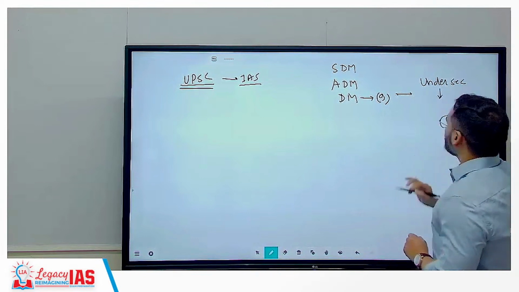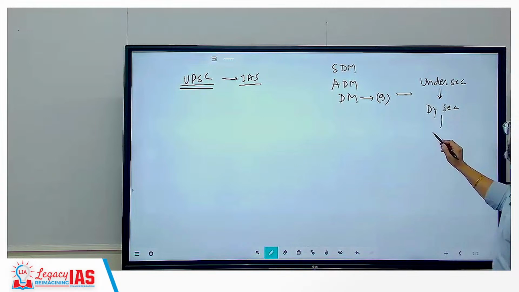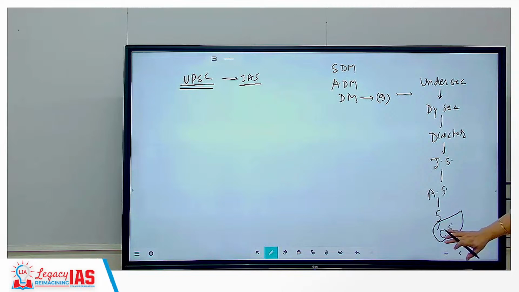Okay, and then after under secretary you will become, for example, deputy secretary, correct? Or you will become director. Or for example, after that promotion ho gaya joint secretary, after that promotion ho gaya then additional secretary, after promotion secretary, and after that you will become cabinet secretary. That is the highest post any civil servant can have. So for any IAS officer, the highest post is cabinet secretary.